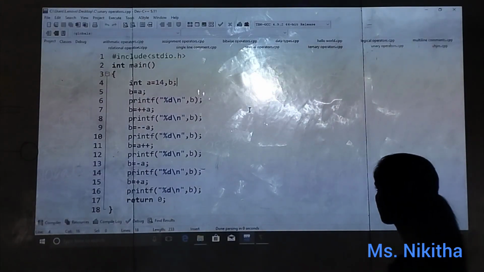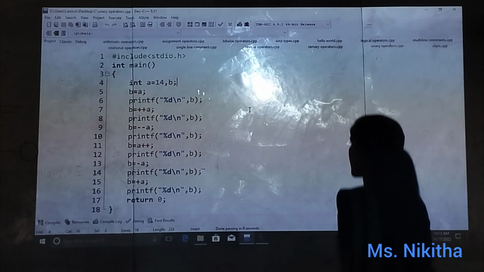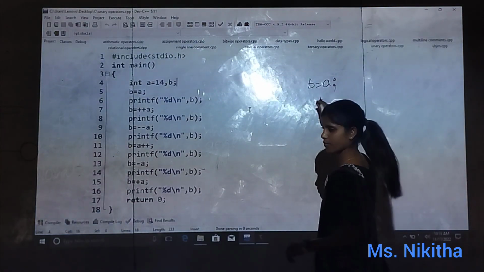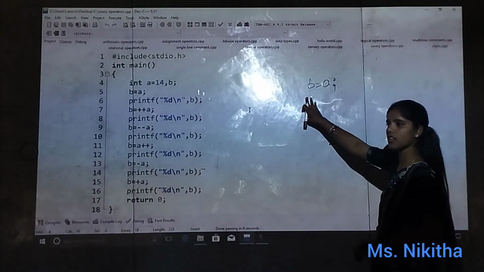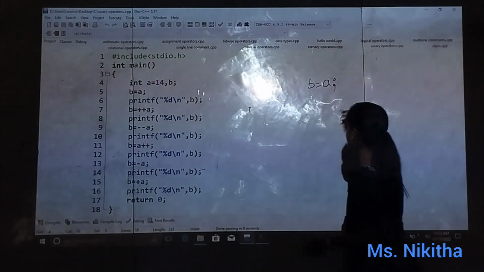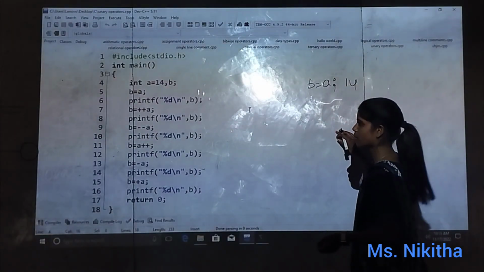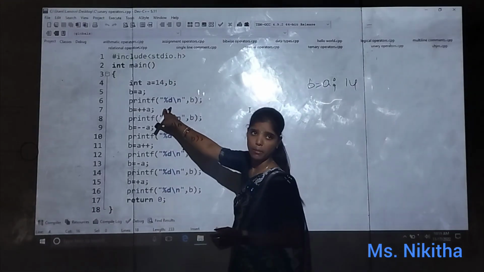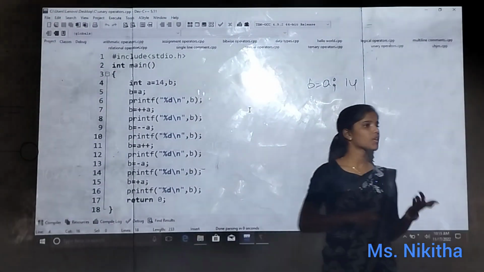So now what am I doing? Firstly, I took b equals a. So now what is the value of b? 14. So when I am printing here, first b, what will be printed? 14. So first 14 will be printed. After that, what am I doing? b equals pre-increment. Plus plus here means what? Pre-increment.